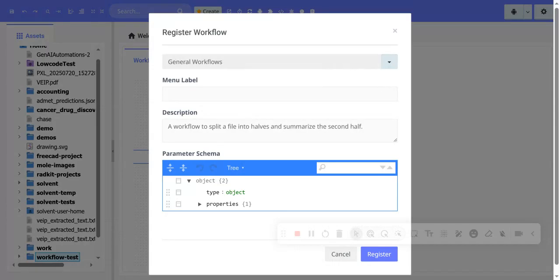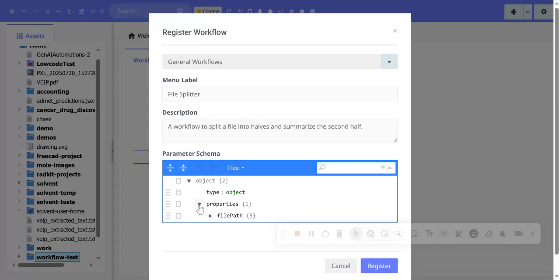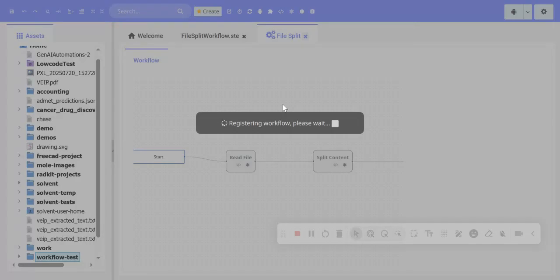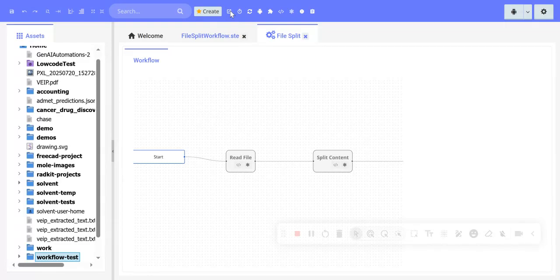We'll select the category where we want to put it. You can define as many categories as you want. Call this file splitter. And here's a schema for the workflow that describes the parameters that the workflow accepts. This is all AI generated. Of course, we provide it with instructions for how to do this, and it automatically does it for us. So let's register the workflow. Now if we go back to try to run it, it should allow us.